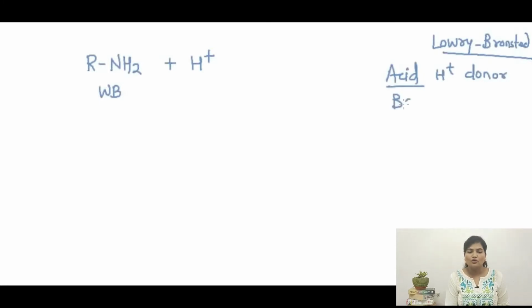It is the proton donor. And what is a base? It is a proton acceptor. We will use this definition henceforth in this lecture. Here your amine is a base, so it is supposed to accept the proton. If it accepts the proton, it will yield RNH3 plus.